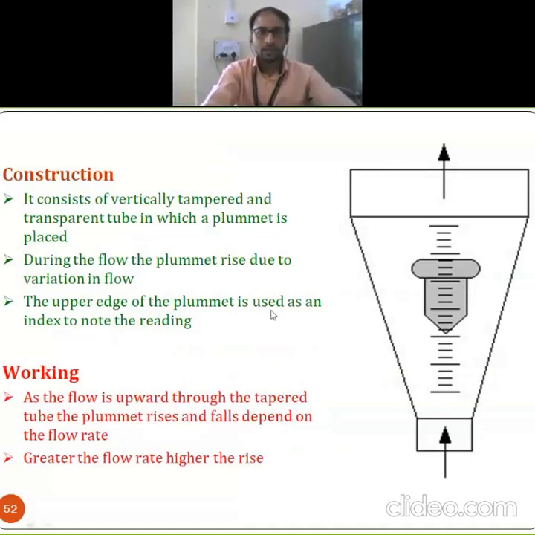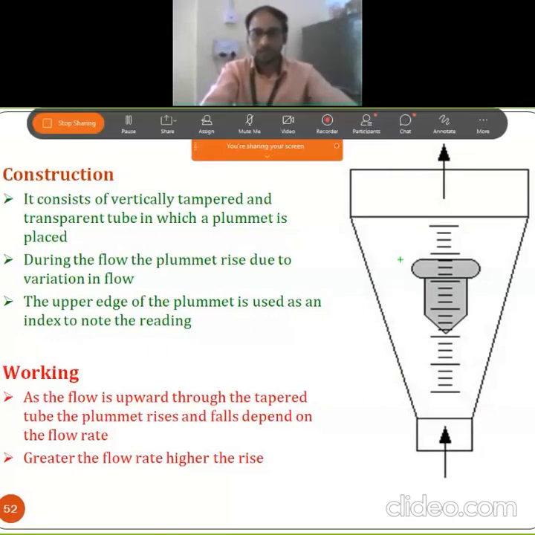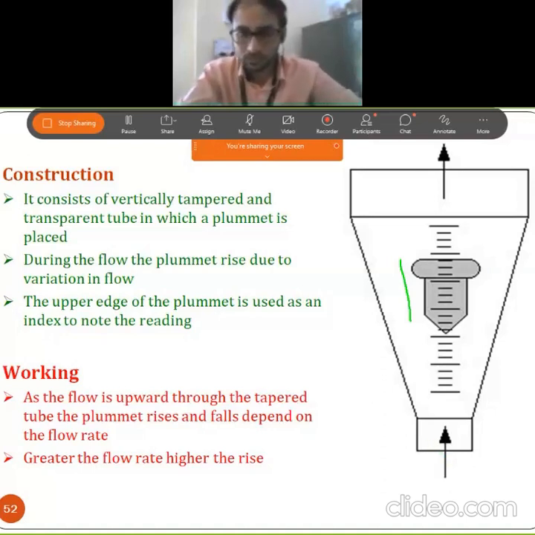So when we are dealing with the construction, construction is just simple. There is just a transparent tube, and within that transparent tube there is this plummet or this floater. Okay, so according to this flow of fluid, this plummet rises or falls down inside your chamber, inside that tube. Okay, this totally depends on the flow of fluids.